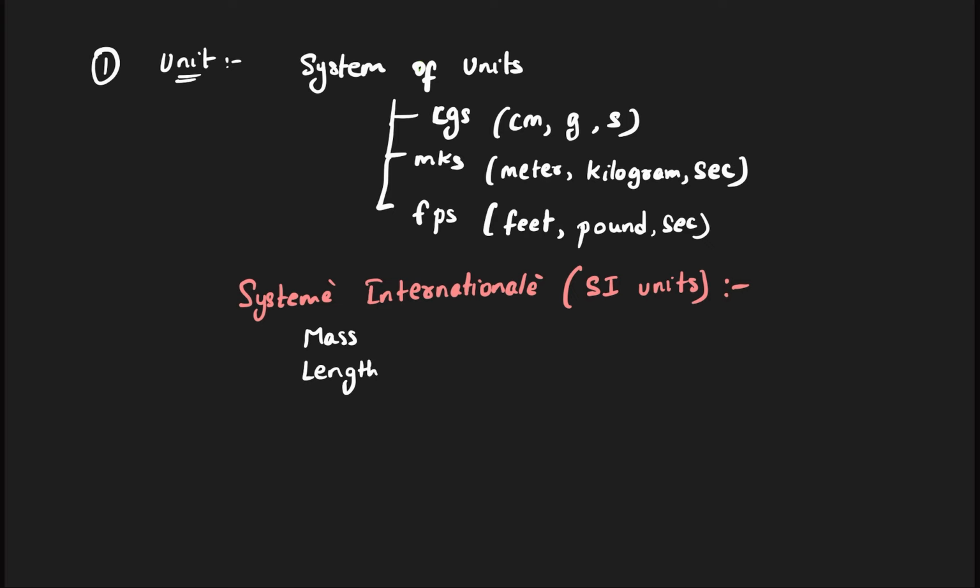You can either measure mass or you can measure length, or you can measure time, or you can measure temperature, or you can measure amount of substance, or current.